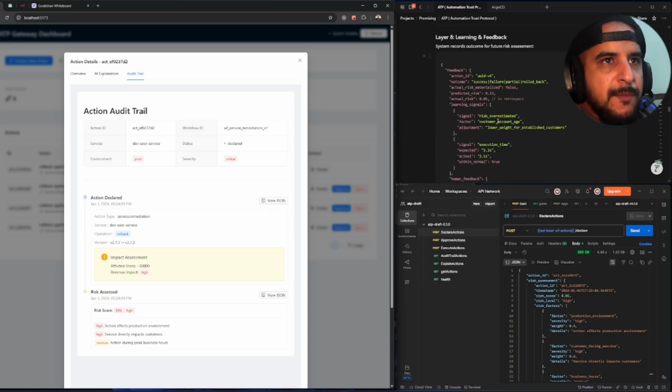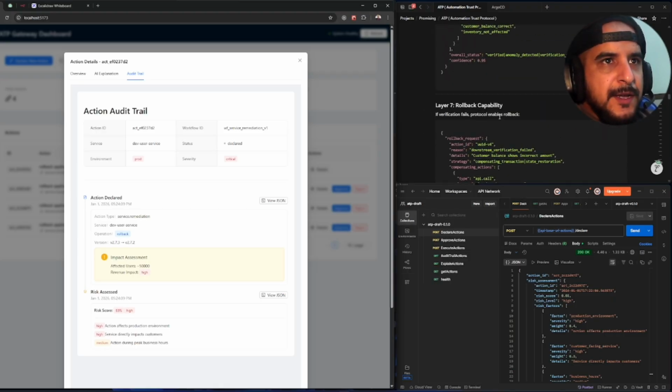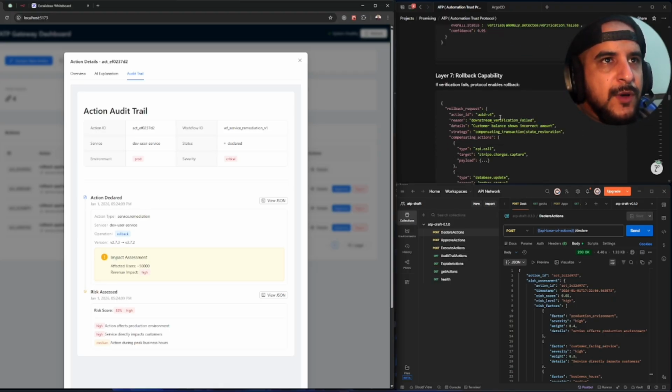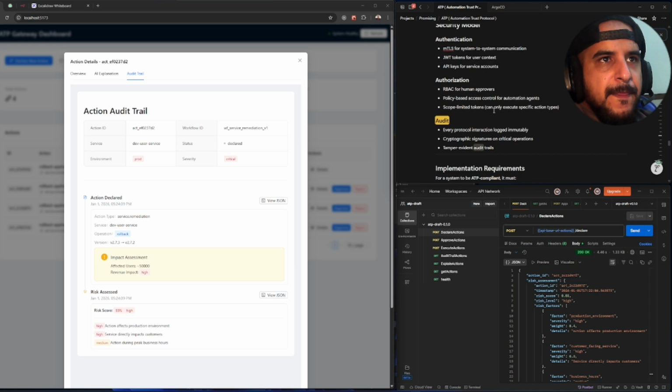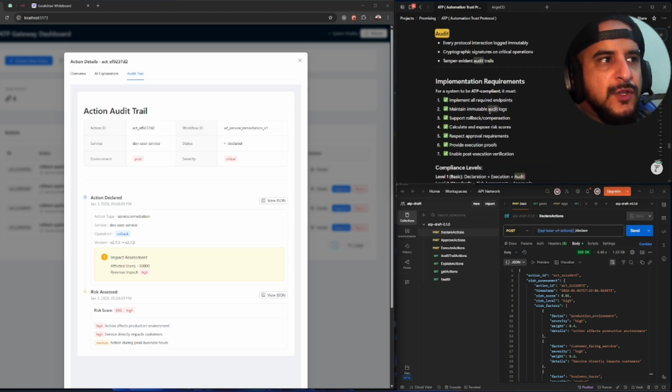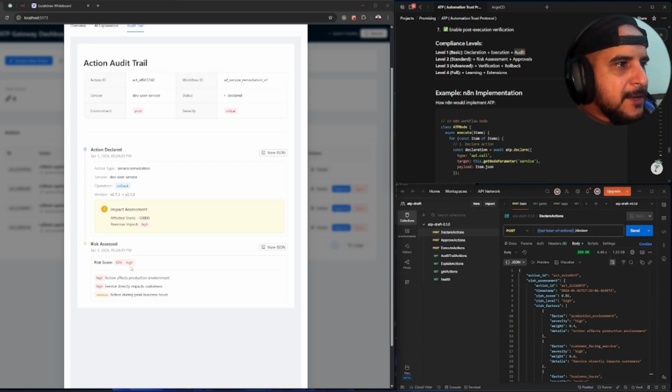It's part of the learning and feedback layer, right? Every action is logged, and this allows us in the future to train our LLM, say fine-tune it on our data, based on these actions and how the workflows happen. So this is the audit trail for this action.